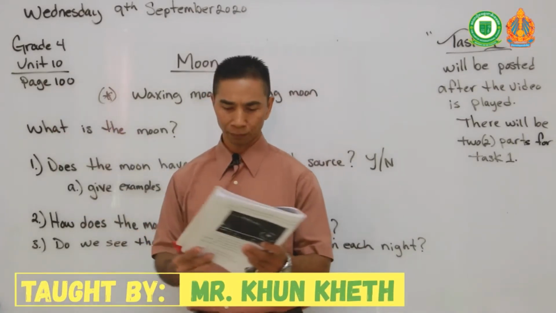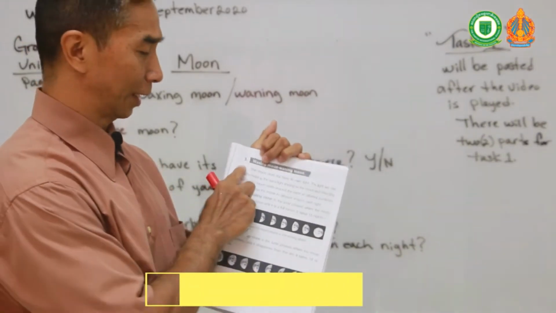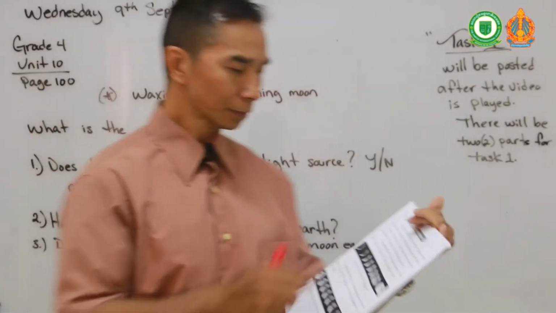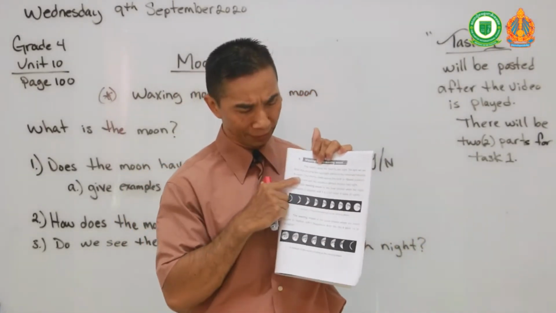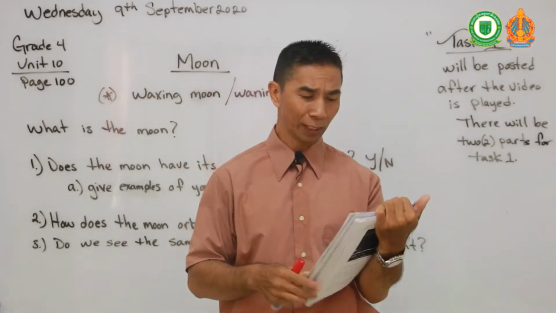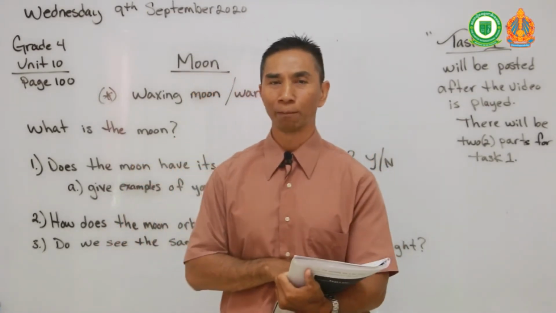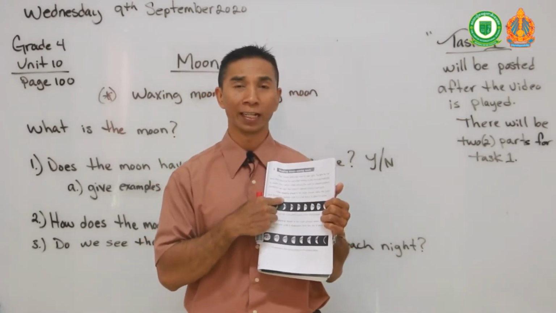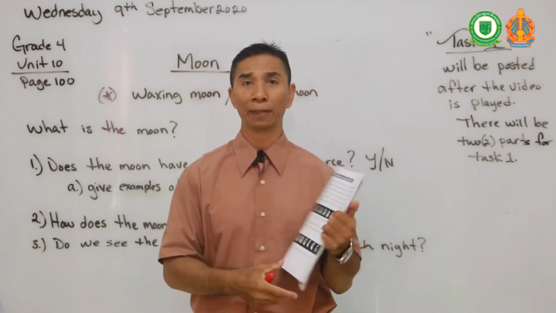Page 100 is number 3 in our Unit 10 sections. It's entitled Waxing Moon and Waning Moon. And the page has a brief paragraph of a reading text. So what I want you to do is read the paragraph and record your voice and send it to my Telegram page or post it up on our group page about the moon, okay? I will give you maybe a quick 5 minutes to read this onto our page.